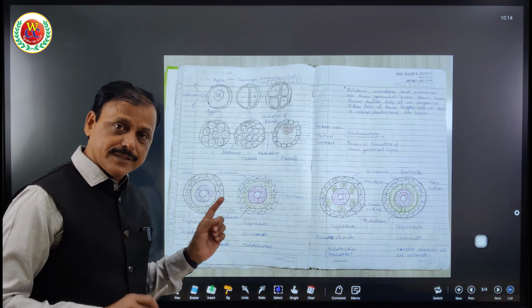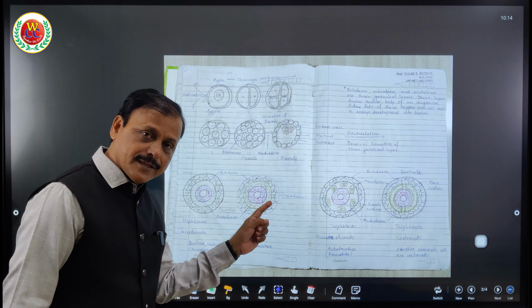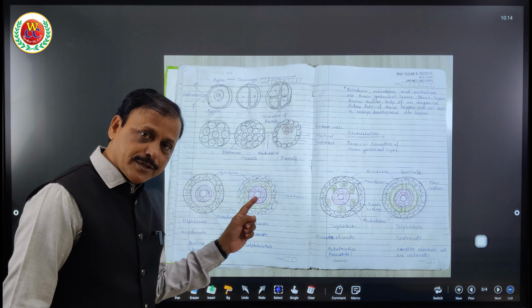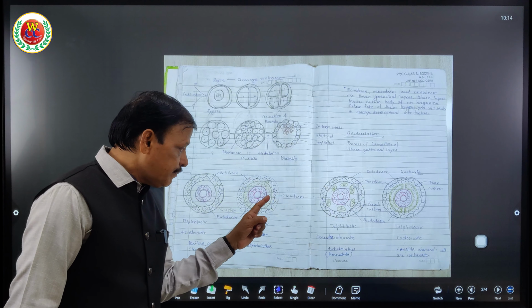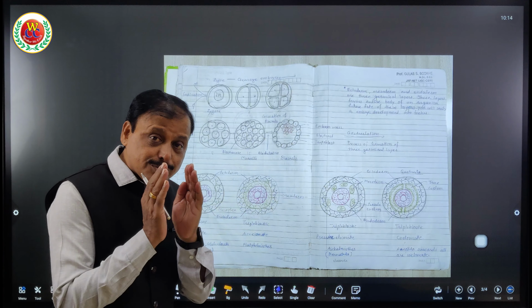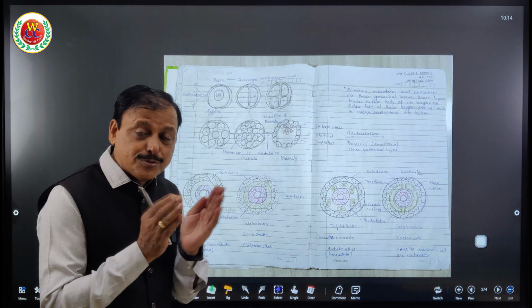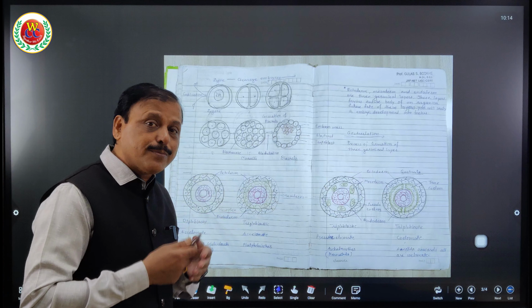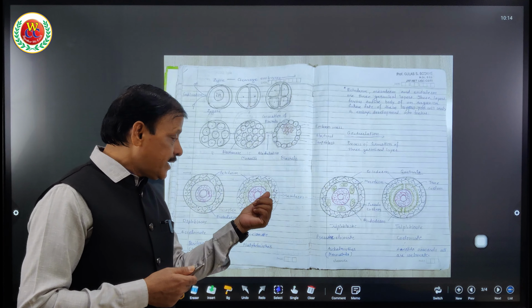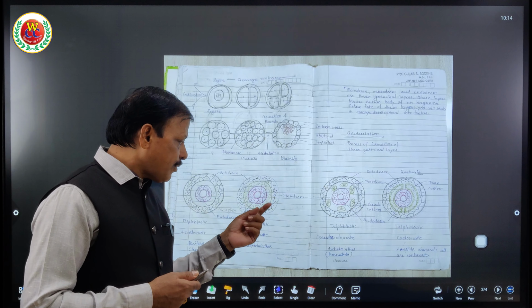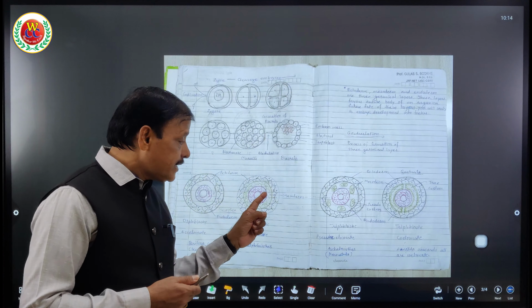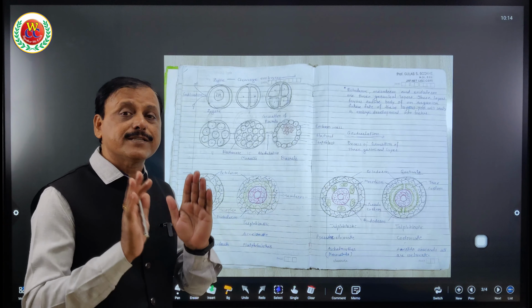I hope you got it. Presence of 3 germinal layers, ectoderm, mesoderm, endoderm, is triploblastic. Now, mesoderm is there, but in the mesoderm there is no gap, no cavity, no space to have arrangement of organ systems. So the layer is formed but no cavity in that mesoderm, therefore it is triploblastic acoelomate.